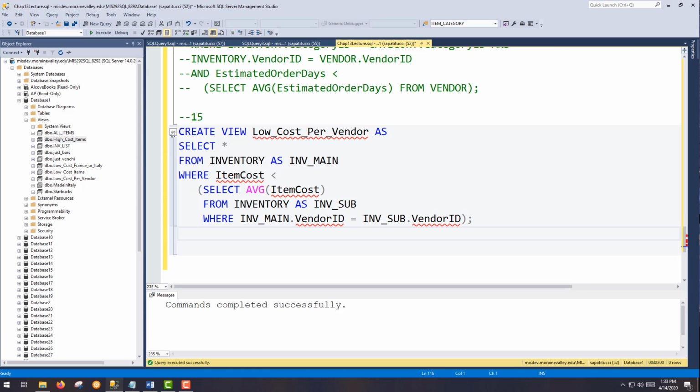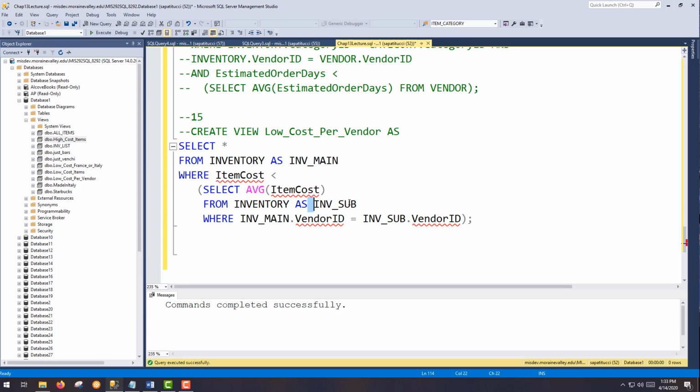All right, let's not think about the view just yet. Okay, so this is where you're kind of like using two tables, but it's the same table, almost like two copies of the same table in the correlated subquery. So we will do the main table. It's the inventory table. Okay, selecting where the item cost is less than, and then inside the subquery, you have to create like a second instance of the table.